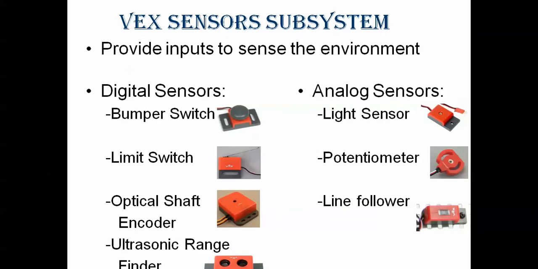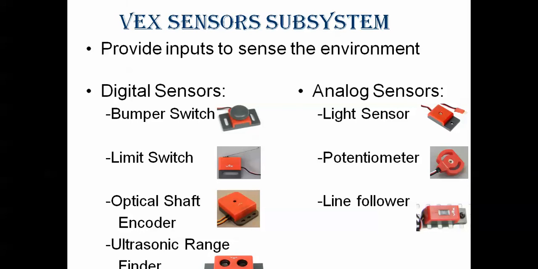Then we have sensors which are used in VEX. Any robot has to sense the environment, like what is in front of it, to sense light, to follow a particular line, and to see colors. We are going to have some sensors here. There are 2 kinds of sensors: digital sensors and analog sensors. Digital sensor examples are the bump sensor, limit switch, optical shaft encoder, and ultrasonic rangefinder.